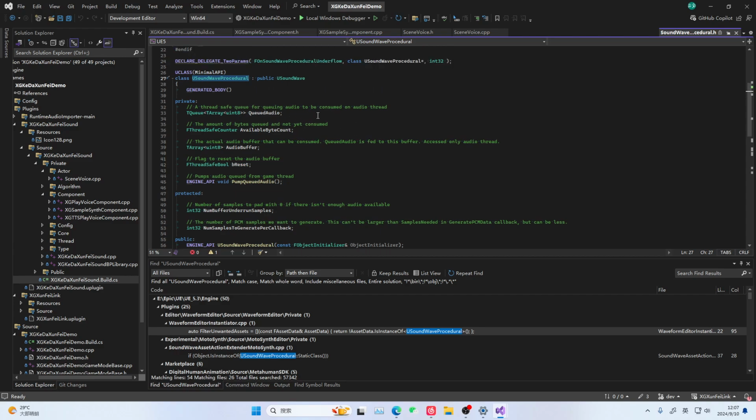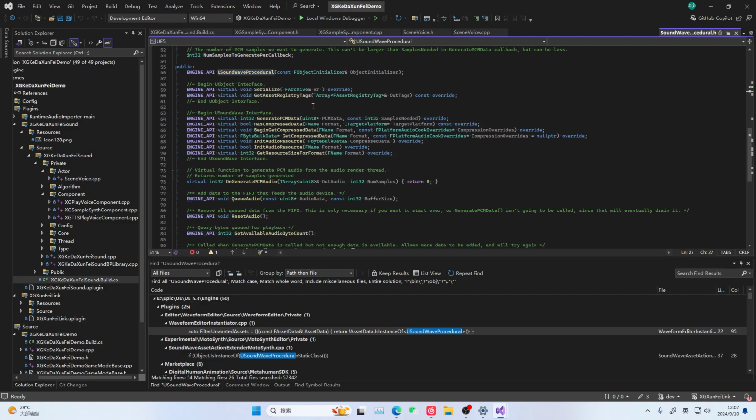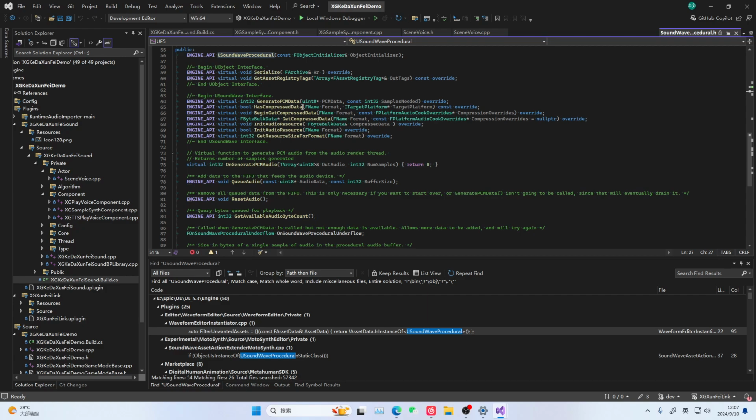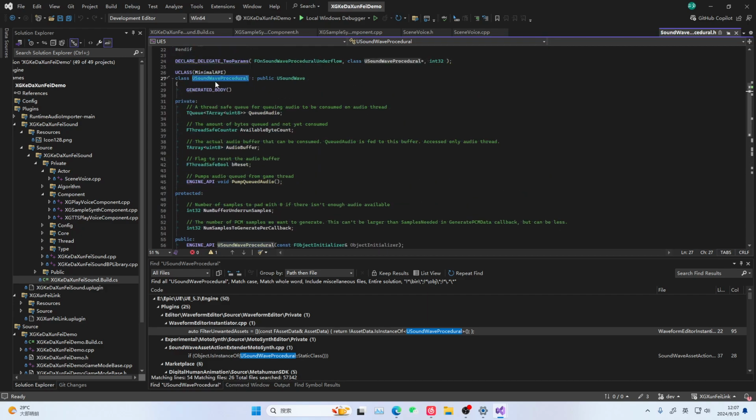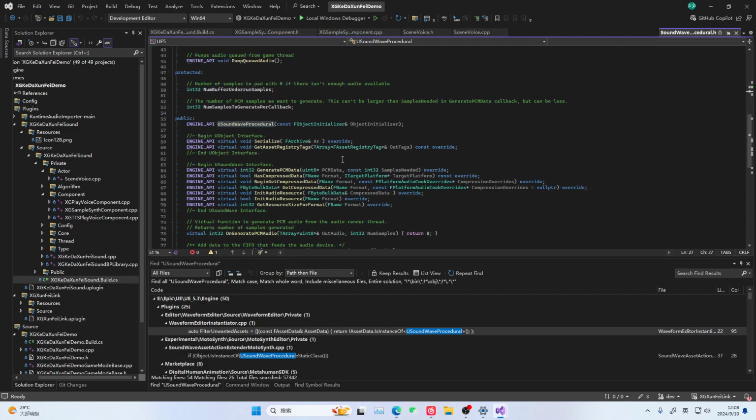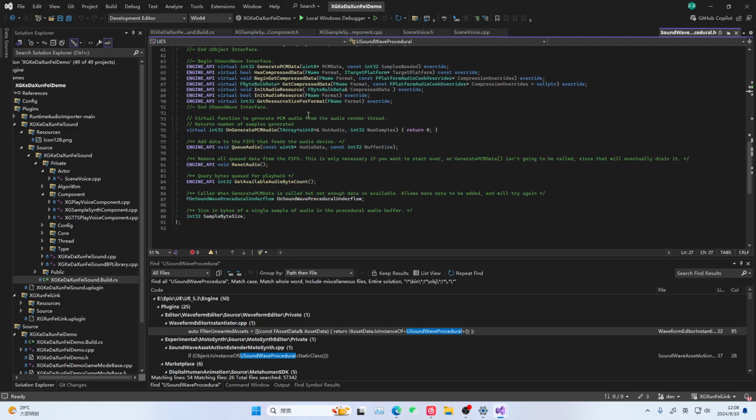Okay, it's him. He is specifically responsible for handling the elapsed time. If you want to do this kind of playback, you get the PCM synthesized data from iFlytek, Volcano Engine, or Baidu. If you want to play it, you can use this object to do it. This is the correct way to do it. I estimate that after version 5.4, everything will have to be done through this. Use the SoundWave procedural to do it.